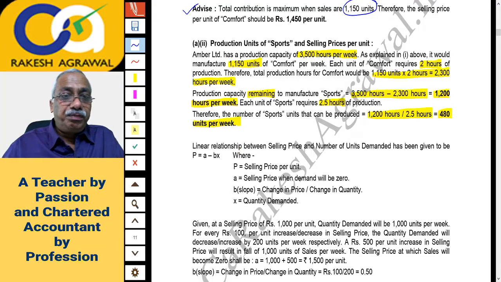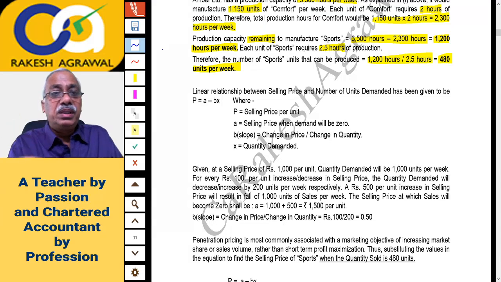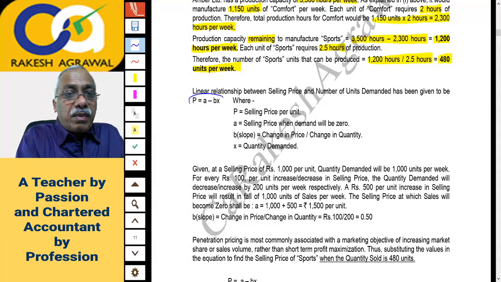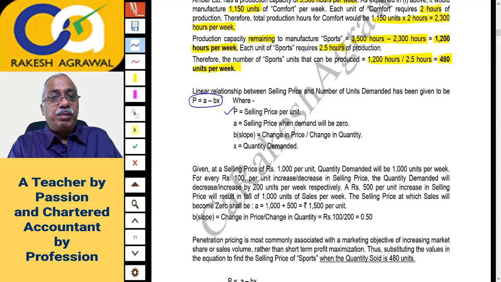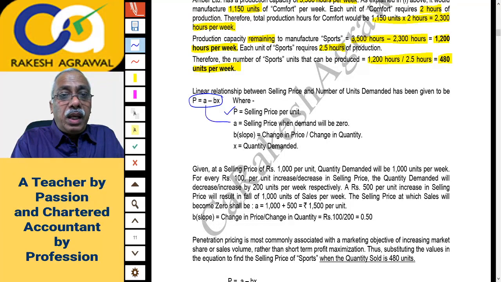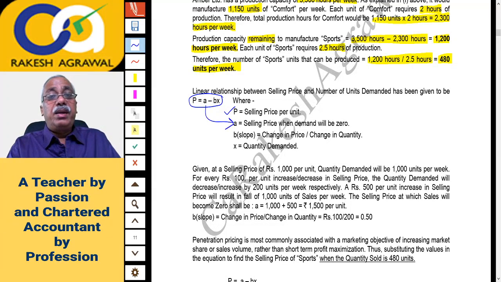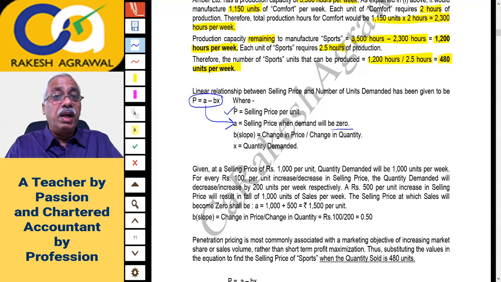So I'll take you to this linear relationship between selling price and number of units, which is given by this formula. Now where this P is the price, that is selling price per unit, which we are asked to calculate. The quantity we have already calculated as 480 units, please remember. Using that quantity we will calculate the price for 3 marks. Now this A is the selling price at which the demand becomes 0. We'll calculate that sales price, don't worry.